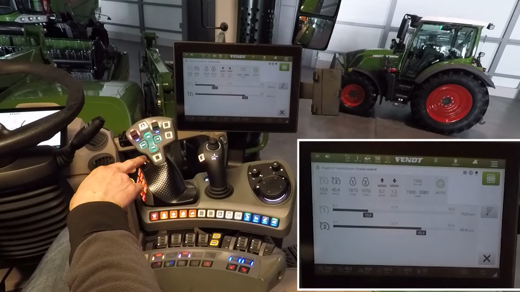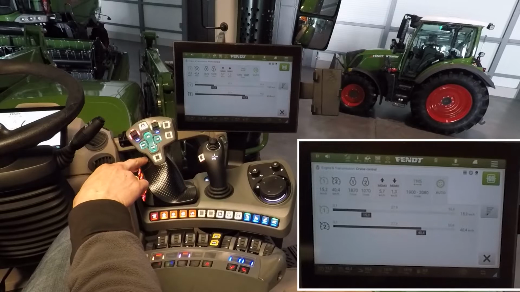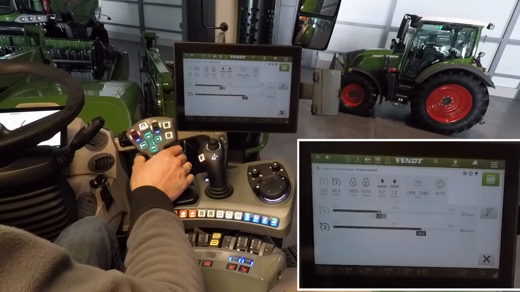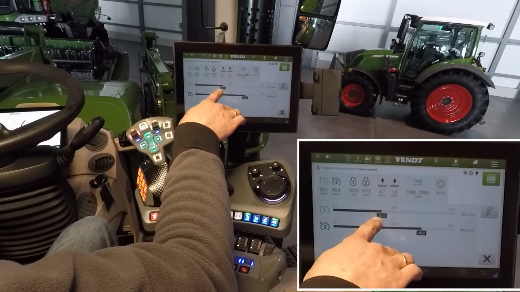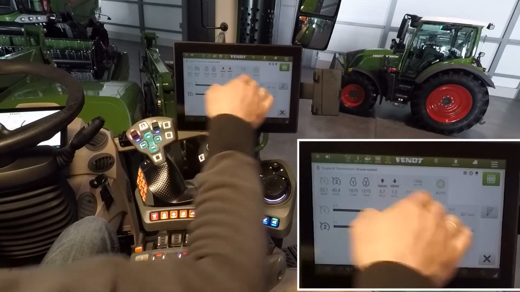This wheel here on our joystick is helpful to change the speed a bit, or when you use it fast, you are able to change the speed in big steps.